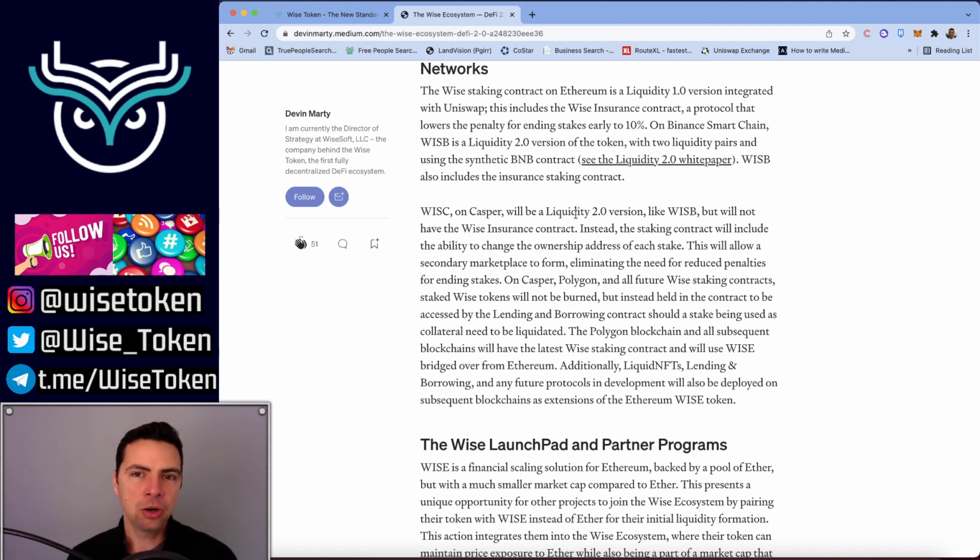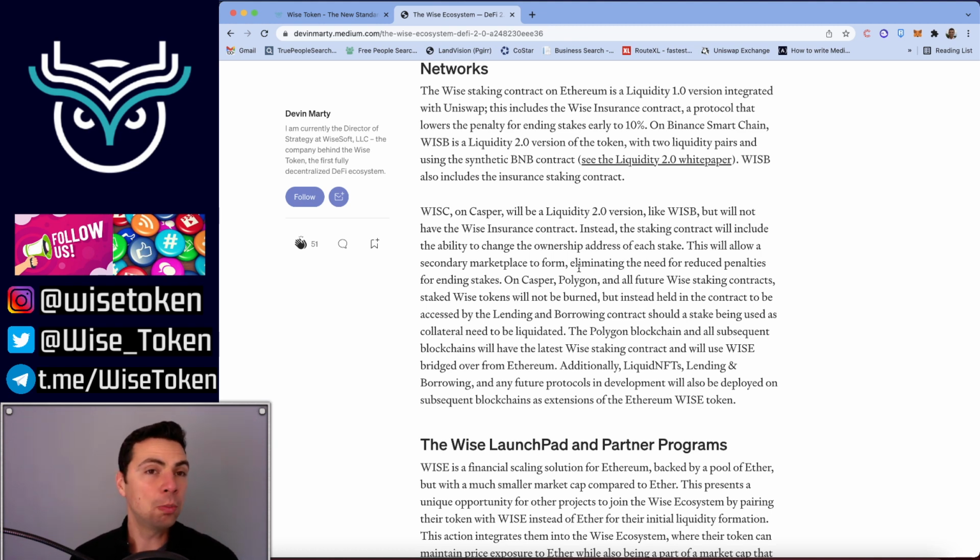YC on Casper will be a Liquidity 2.0 version, just like WiseB, but it will not have the Wise insurance contract. Instead, the staking contract will include the ability to change the ownership addresses of a stake. This will allow a secondary marketplace to form, eliminating the need for reduced penalties on ending stakes, because instead of needing to end your stake and taking a reduced penalty, you'll just sell that stake on the secondary market.